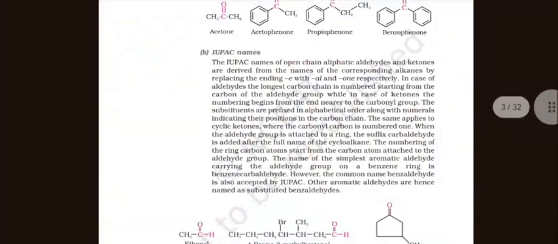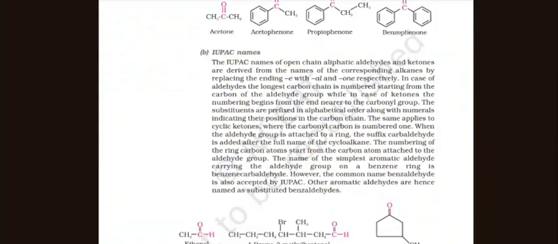IUPAC name. The IUPAC names of open chain aliphatic aldehydes and ketones are derived from the name of the corresponding alkane by replacing the ending -e with -al and -one respectively. In the case of aldehyde, the longest chain is numbered starting from the carbon of the aldehyde group, while in the case of ketone, the numbering begins from the end nearer to the carbonyl group. The substituents are prefixed in alphabetical order along with a numeral indicating their position in the carbon chain.